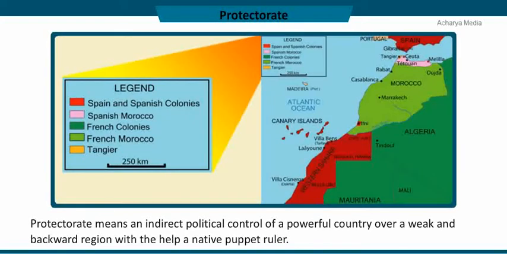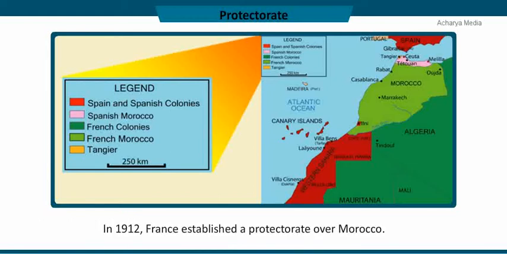Protectorate means an indirect political control of a powerful country over a weak and backward region with the help of a native puppet ruler. In 1912, France established a protectorate over Morocco.